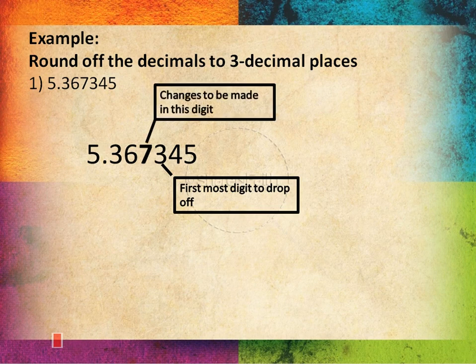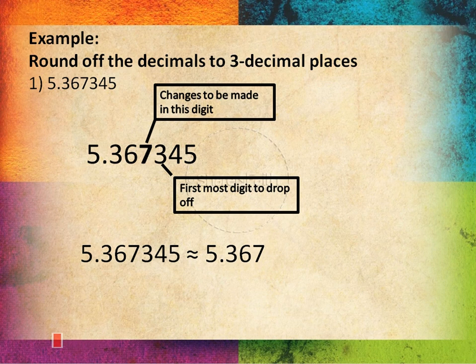So my decimal number 5.367345 will be converted into 5.367. The 7 is not changed because the firstmost digit which we have to drop off was less than 5. I hope you have understood this rule.